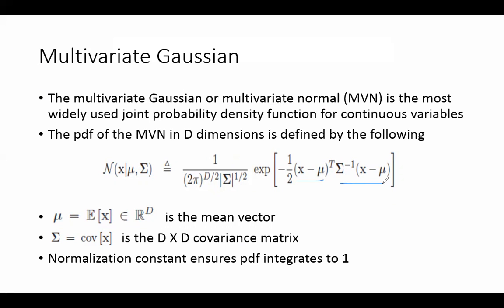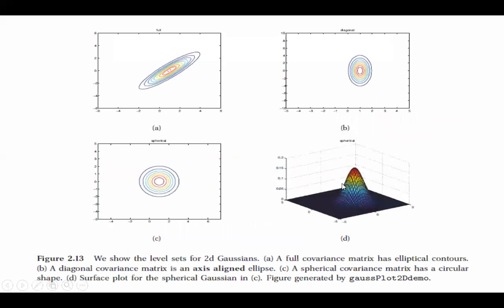अच्छा चलो, मैंने आपको ये नहीं बताया कि inverse covariance matrix क्या होता है, पहले वो discuss कर लेते हैं. This is not the covariance matrix. ठीक है. हाँ, तो ये कुछ उस book में जो हम book कभी कभी थोड़ी follow कर रहे हैं. So these are the shapes of different types of the level sets for 2D Gaussians. A full covariance matrix has elliptical contours.